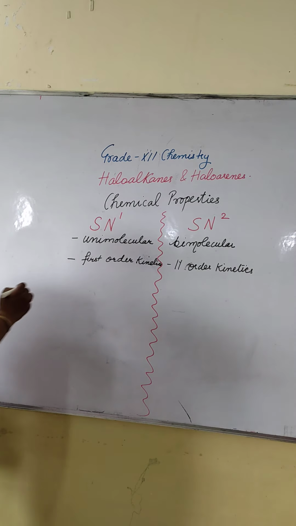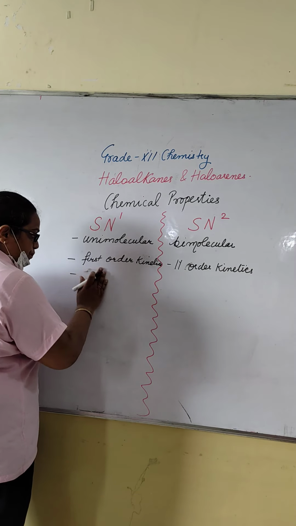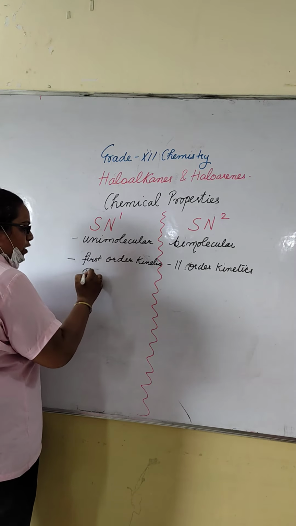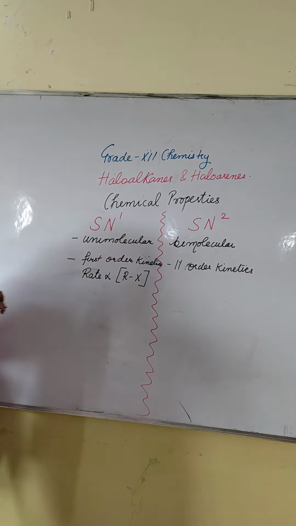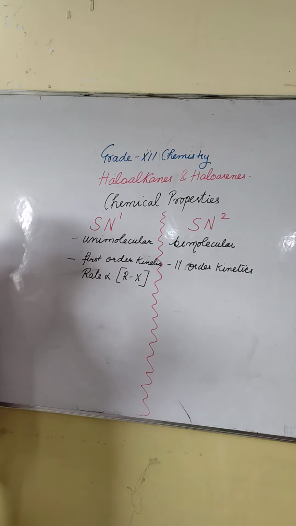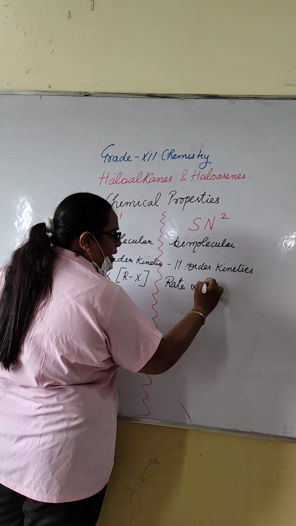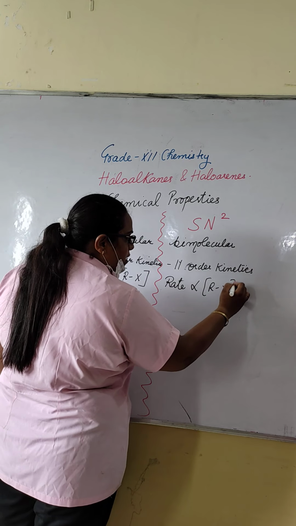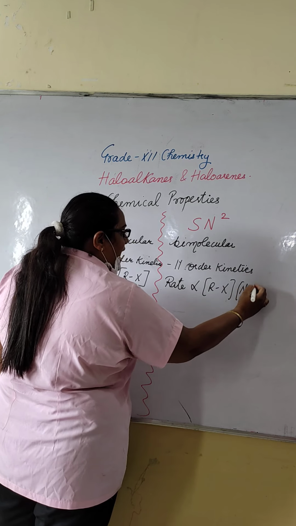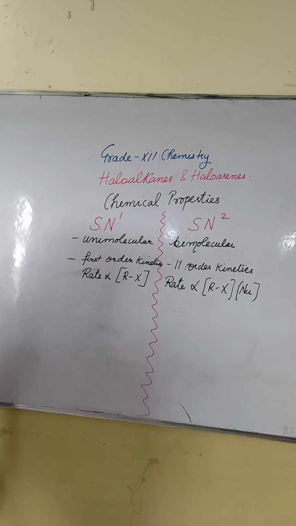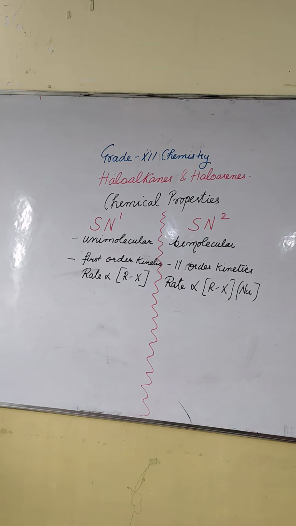So here the rate of reaction is only dependent on alkyl halide, but in SN2 the rate of reaction is directly proportional to, dependent on, the alkyl halide as well as the concentration of nucleophile.